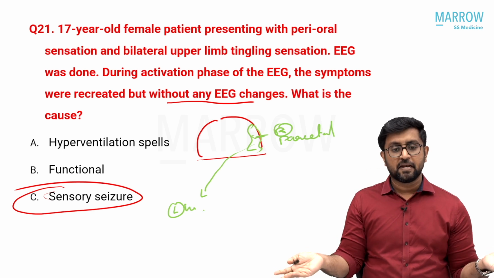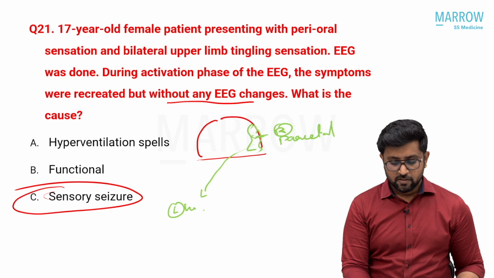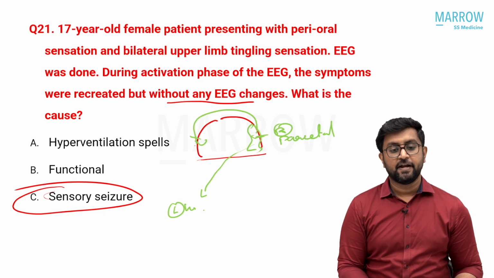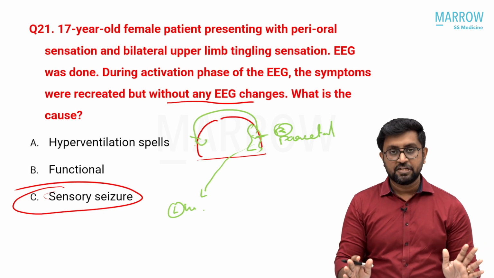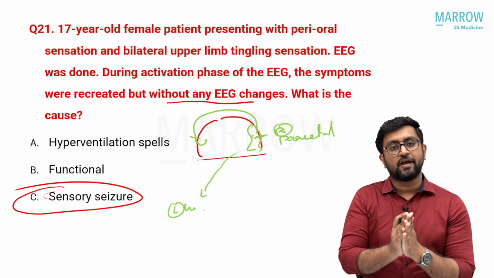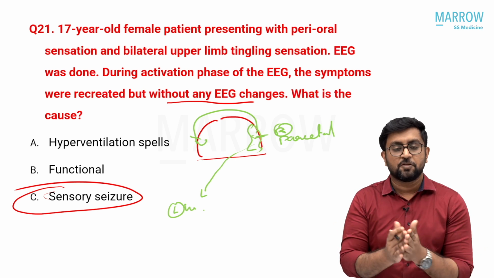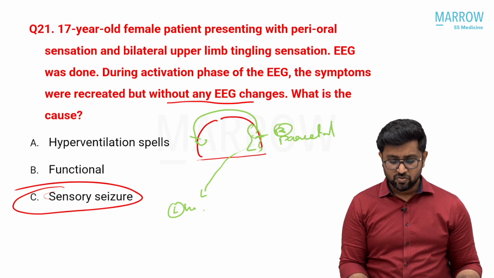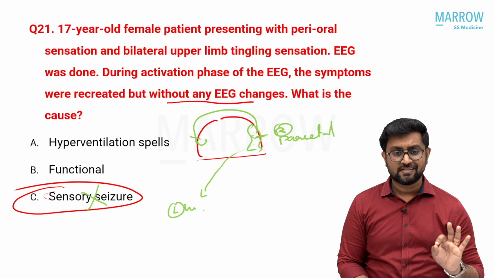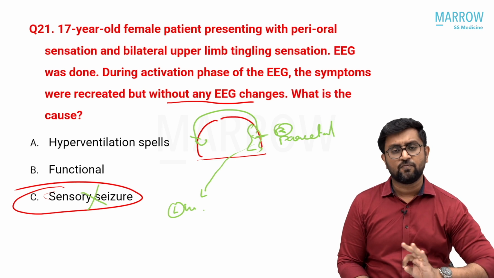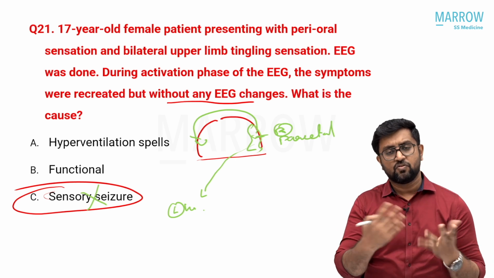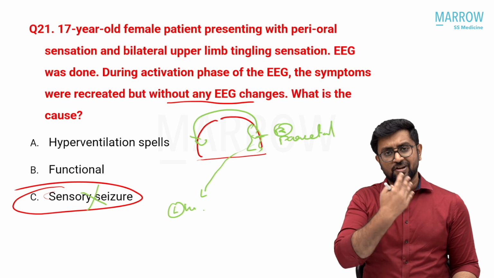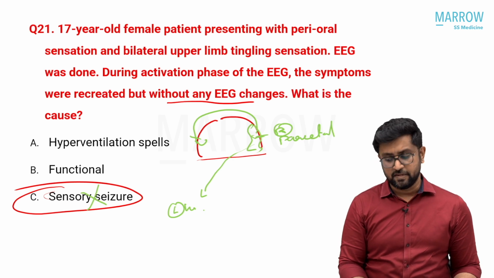Perioral and bilateral upper limb means it should be spreading to the bilateral parietal, which is very unlikely. When the seizure spreads to both cortices, the patient will not have consciousness because it became generalized. Clear? So according to the history semiology, you will not think of a sensory seizure. This is not a classical presentation of sensory seizure. Sensory seizure is one side of the body you will see.